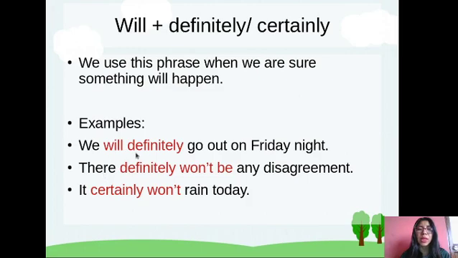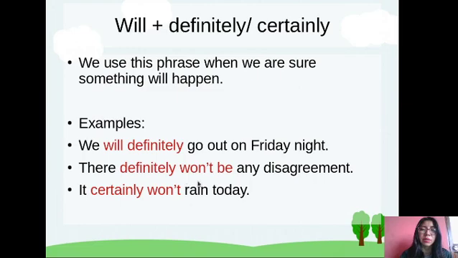So we will definitely go out on Friday night. I can say we will go out on Friday night. That adverb is not necessary to use, but if you are going to give more emphasis, please use it.